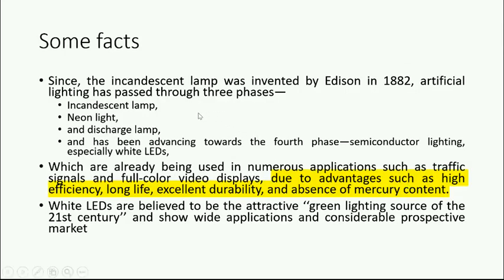Some facts. The incandescent bulb was invented by Thomas Alva Edison in 1882. First incandescent, then neon lamp, then discharge lamp. Now it is advancing through LEDs, semiconductor lighting, especially the white LEDs. So why do we use white LEDs? The advantages are high efficiency, long life, excellent durability, and absence of mercury content. LED lighting is called the green lighting source of the 21st century.